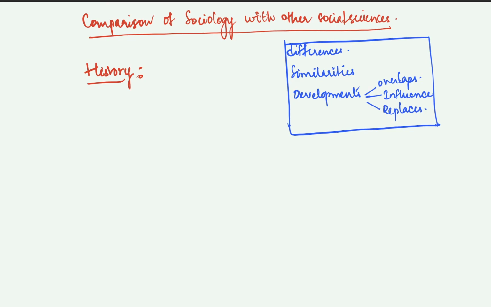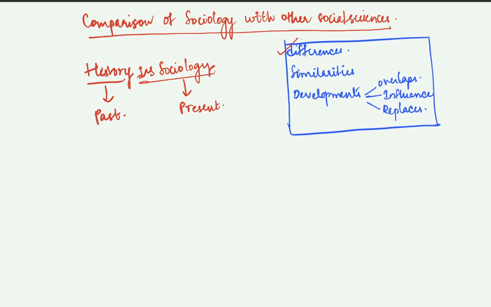So first let us take history. When we take history versus sociology, we are dealing with the differences in the first aspect, because I've told you we'll deal with differences first. So what is the difference? History is a study of the past, whereas sociology basically studies the present.